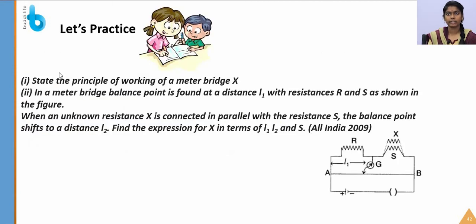Okay students, let's see some practice questions. By this we have already finished all the concepts in the chapter. So we have covered all the concepts, from electric current to the potentiometer. So let's practice some questions. This is a question based on the meter bridge. We have to derive the expression to find the unknown resistance X.